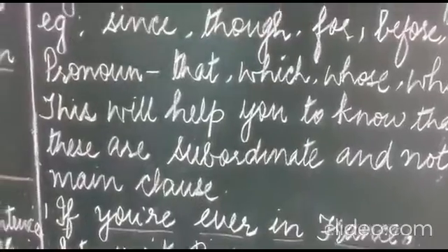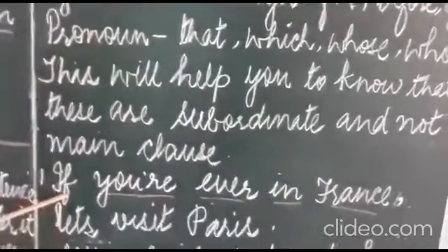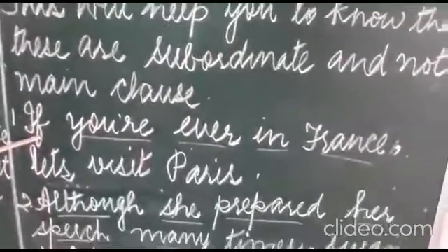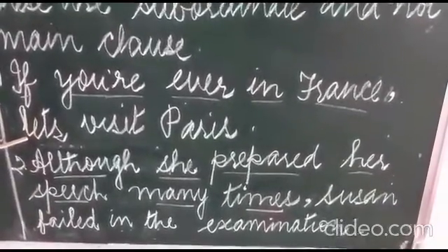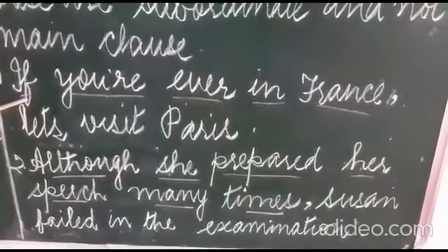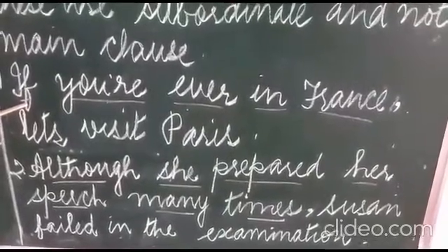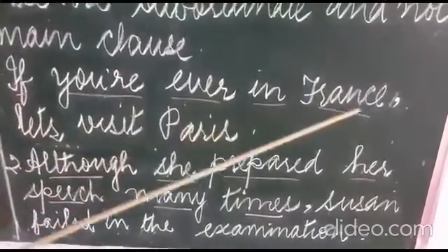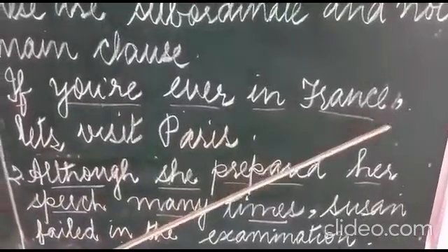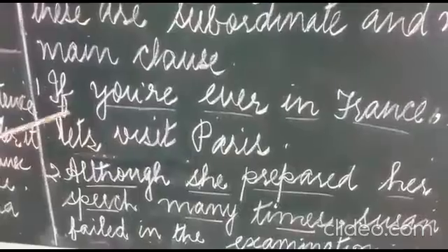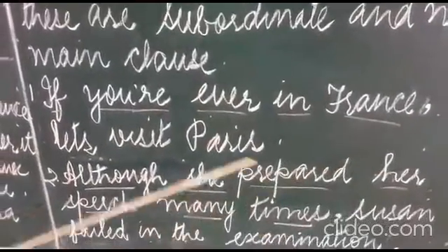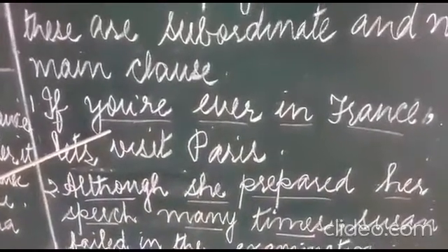Now look at this sentence. If you are ever in France, let's visit Paris. Now, this is beginning with a conjunction, right? Subordinate conjunction. So, you know there is a comma here. And you come to know at once it's beginning with a subordinate conjunction. There is a comma here. So, this is a subordinate clause.